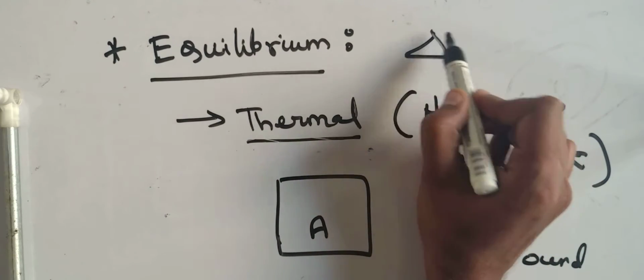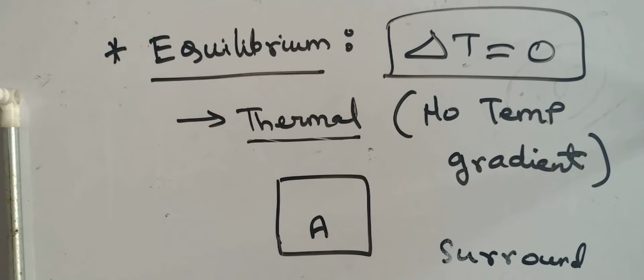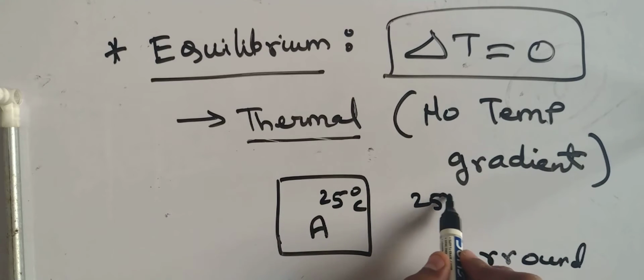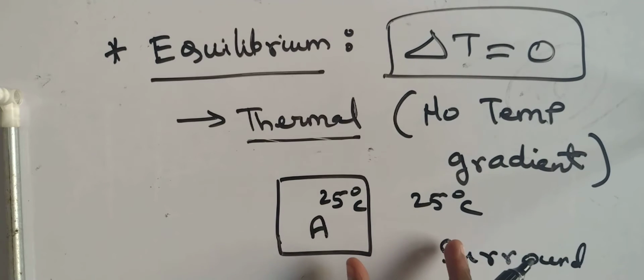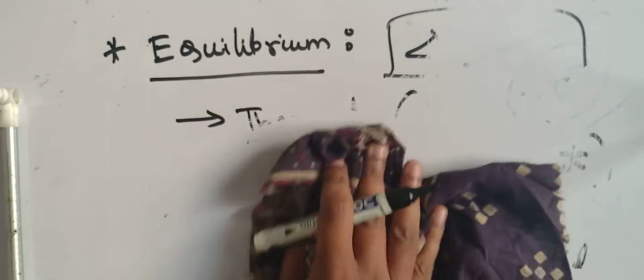Here delta T is equal to 0, which means there is no temperature gradient. If the temperature of this body is 25 degrees Celsius and the temperature of the surrounding or the weather is 25 degrees Celsius, then we can say that the body is in thermal equilibrium. Are you getting it?